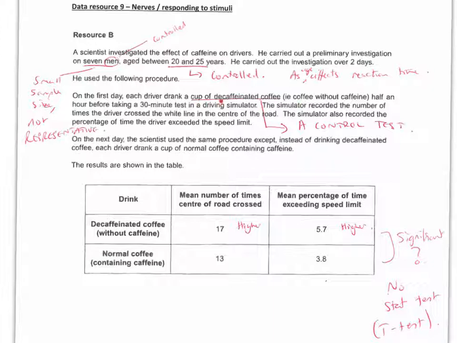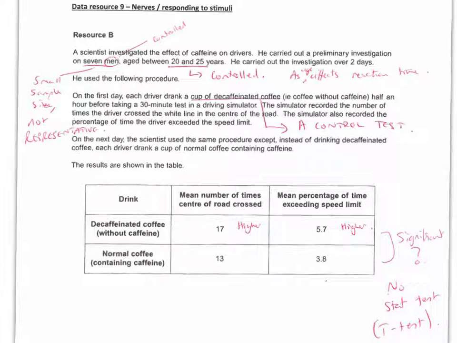Also notice that the control test is a decaffeinated coffee. When testing the effect of caffeine, the control has to look the same, to prove there's no psychological effect. So it has to look like coffee, just without the drug, in this case caffeine. So decaffeinated coffee, and everything else must be kept the same.